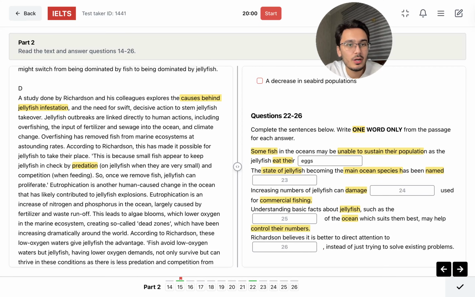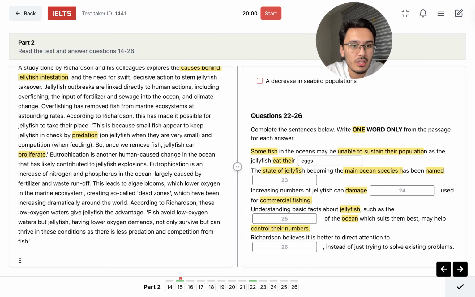Interesting. So, and competition. So, once we remove fish, jellyfish can proliferate. Proliferate, I think it's like grow in numbers, right? Increase rapidly. So eutrophication is another human-caused change in the ocean that has likely contributed to jellyfish explosions.